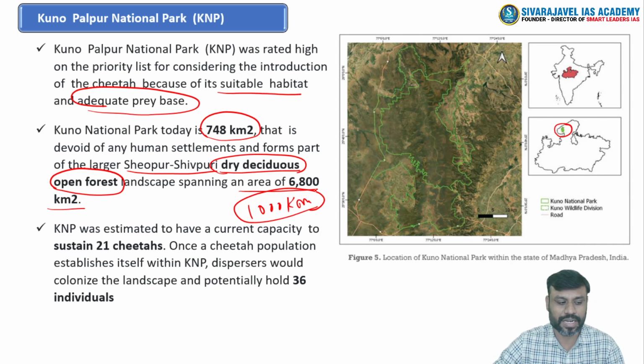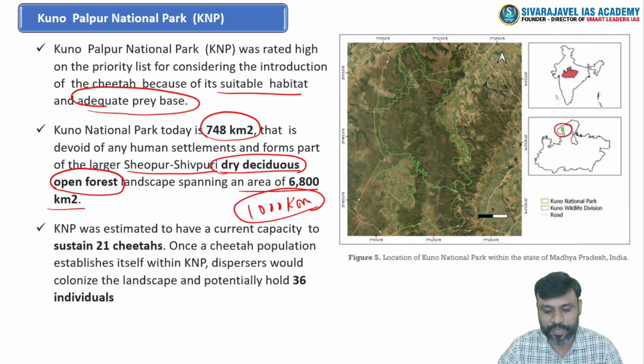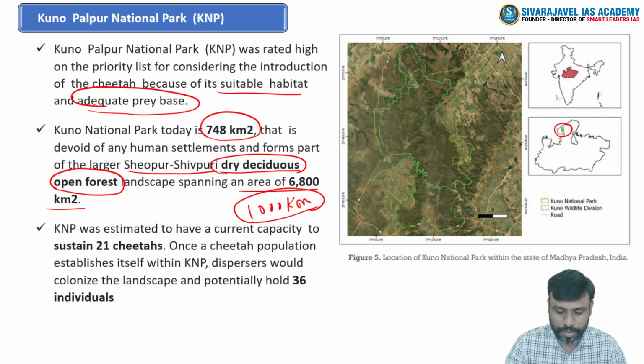So it needs a larger landscape, a larger region to cover, so that its habitat would not be affected by any other species, right? So all of these conditions, that is devoid of human settlements, abundant prey, meaning the other living beings which these cheetahs can feed upon, right? Abundant prey species and open forest conditions, that is grassland-like open forest conditions, are very much suitable and identified as the best location for the introduction of cheetah into India, right?